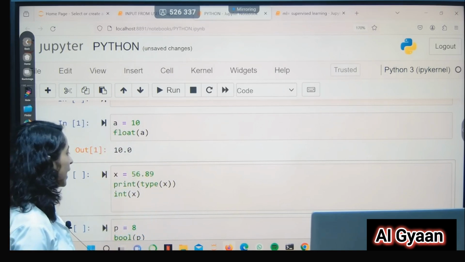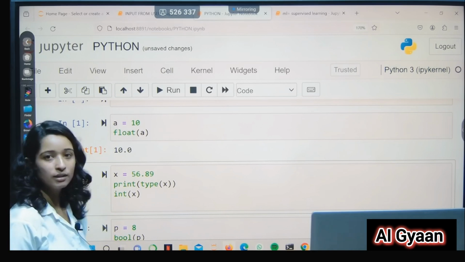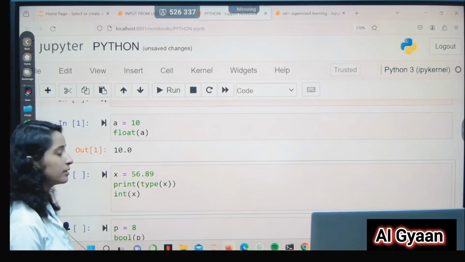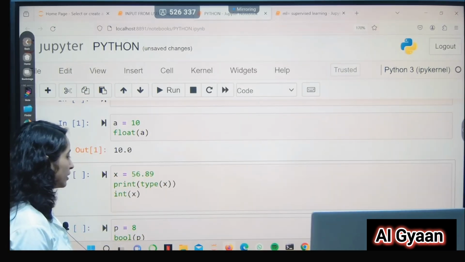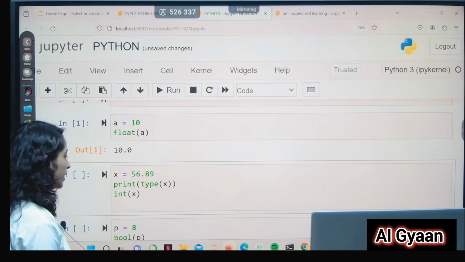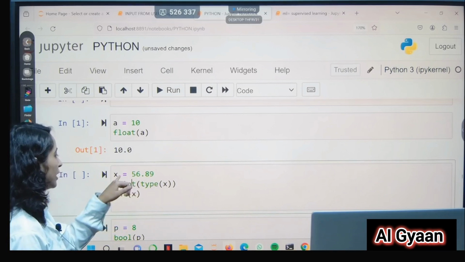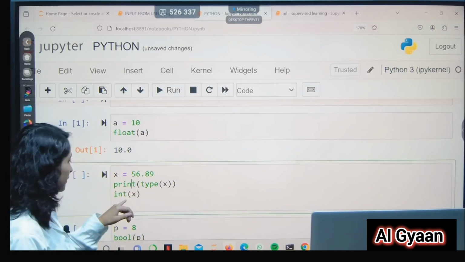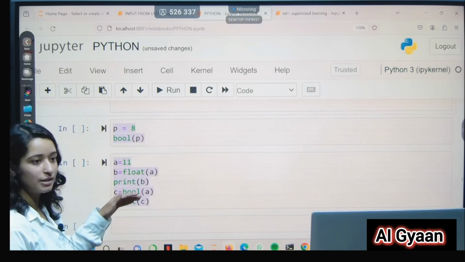I have written x = 56.89. Here we know that the type of x is float, and I have written print(type(x)), then int(x). Here print(type(x)) will tell us which data type x is. Then I have written int(x). Here I have done typecasting.